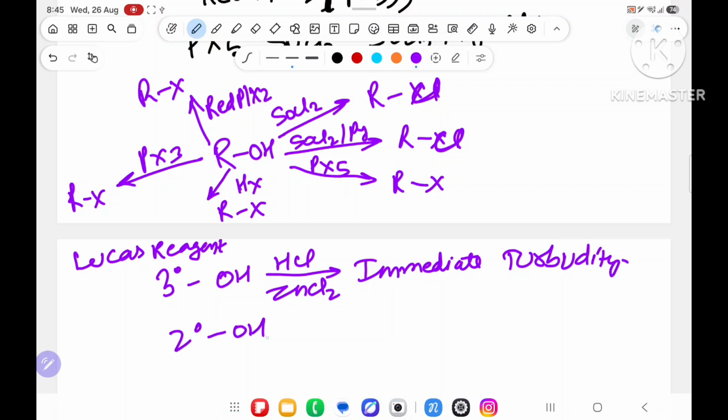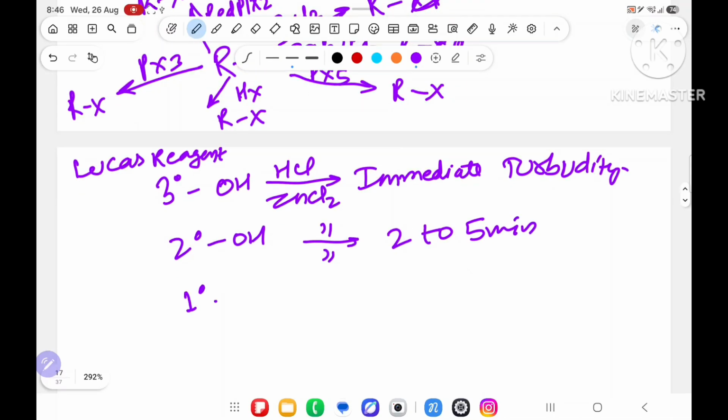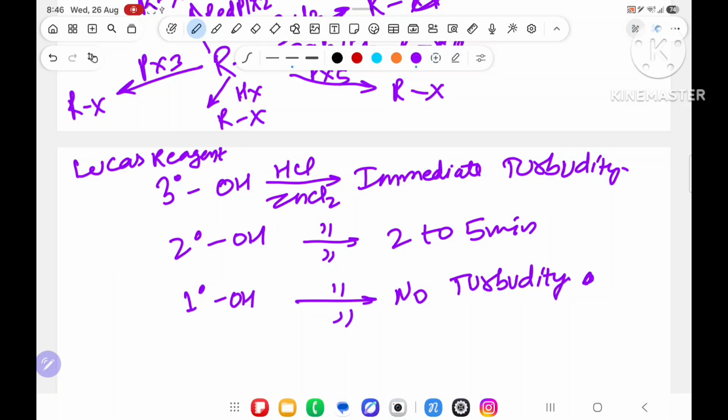A 2 degree alcohol with Lucas reagent takes 2 to 5 minutes, and a 1 degree alcohol with Lucas reagent gives no turbidity, or only at room temperature. This detail you can see in haloalkanes and haloarenes. You already know about this, I have dictated it, so why should I dictate this again.